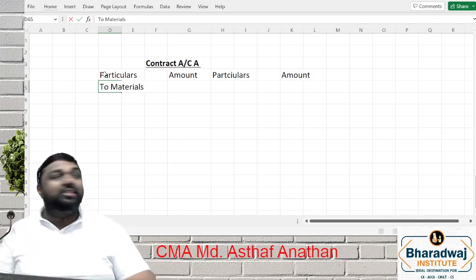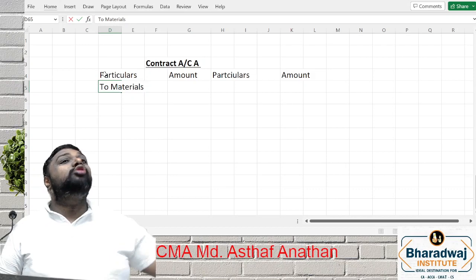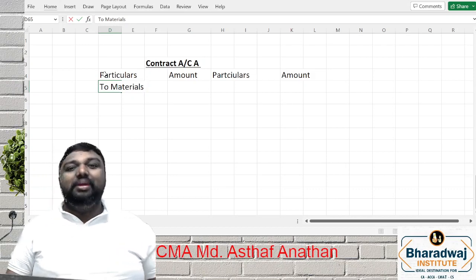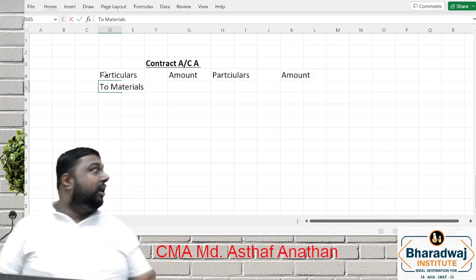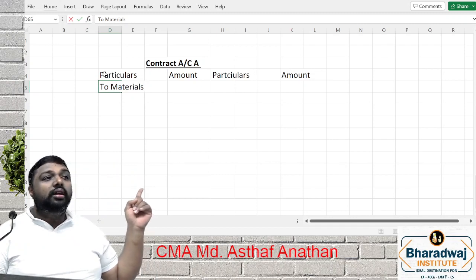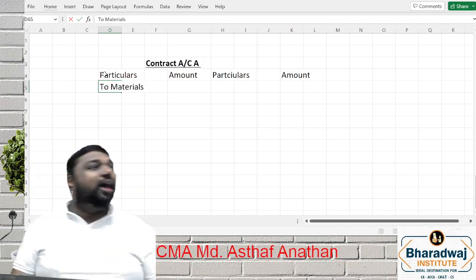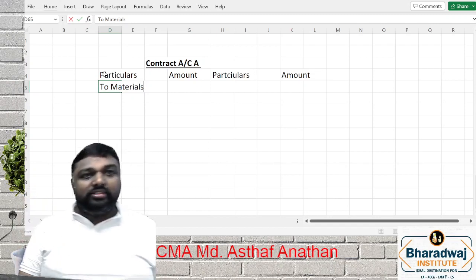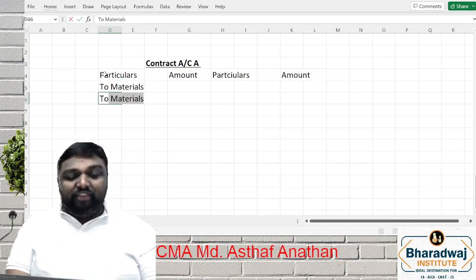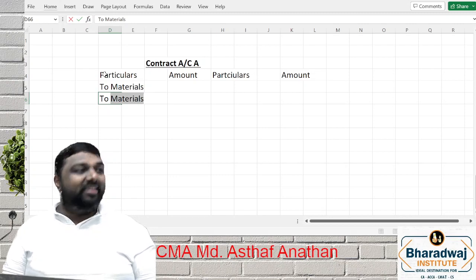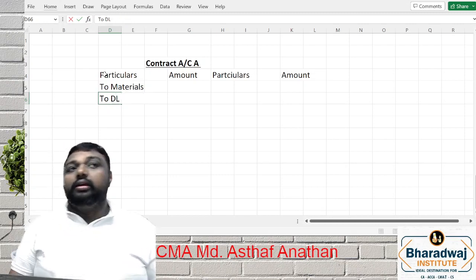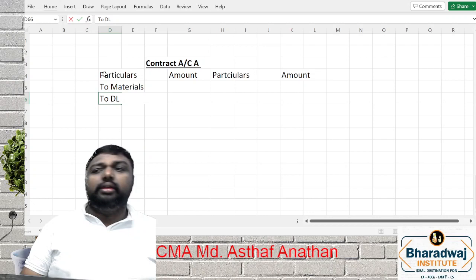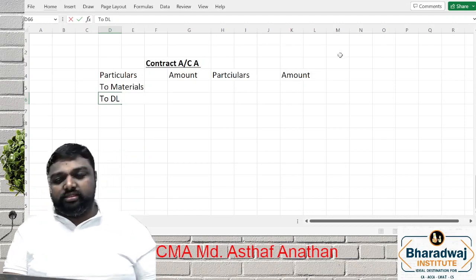Whatever the term is, if material is brought to the contract, it will come under the debit side. All kinds of material. Then what else will come, my dear friends? If material is over, the next item will be labor.